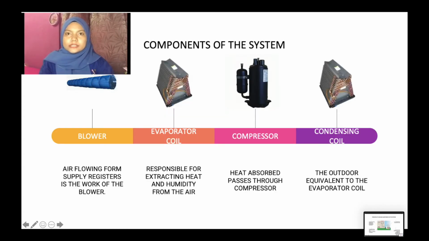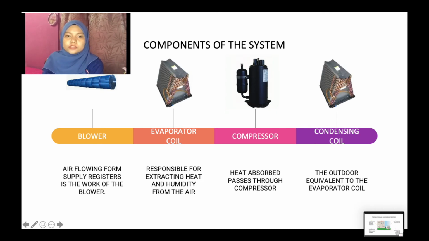Components of the air conditioning system. The first is the blower. Air flowing from the supply register is the work of the blower. This component, which also works with your furnace, circulates cool air into your home and puts room temperature air back for recooling. The second component is the evaporator coil. This indoor component, located near the blower, is responsible for attracting heat and humidity from the air.